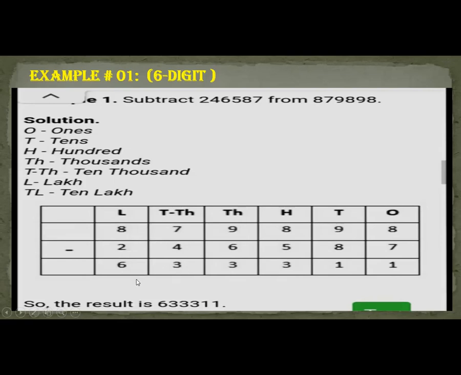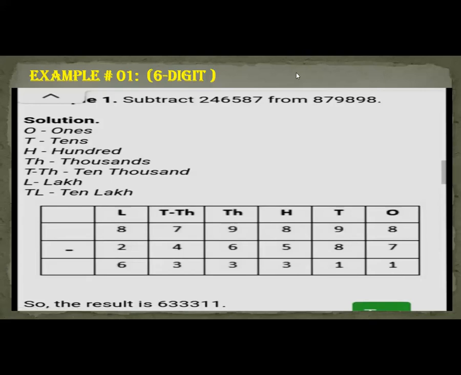So your answer in subtraction, or look into your books, page number 10, example number 3. Okay. In subtraction, this is minuend, this is subtrahend, and this is difference. After subtracting subtrahend from minuend, the answer that comes is called difference.